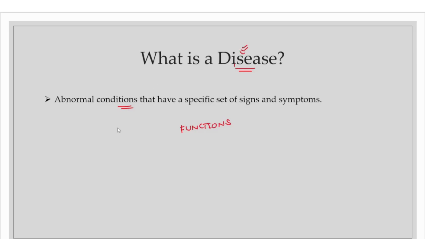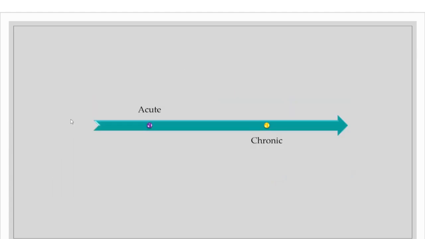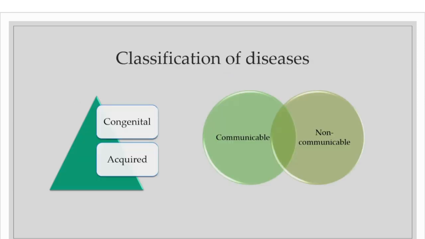And within this disease, we have different kinds of classifications. So let's have a look at various kinds of classifications that we have. Based on various kinds of criteria, we have classified diseases. For example, acute diseases and chronic diseases are based on the duration of the disease. So how much time does a particular disease exist? Based on that duration, it is classified as acute and chronic diseases.